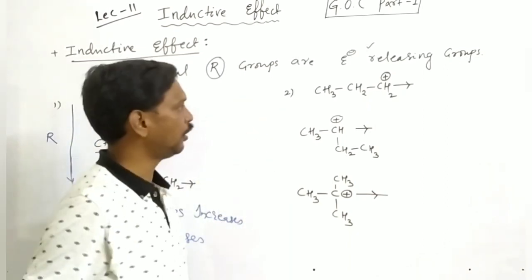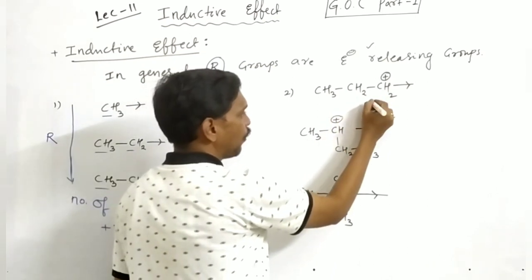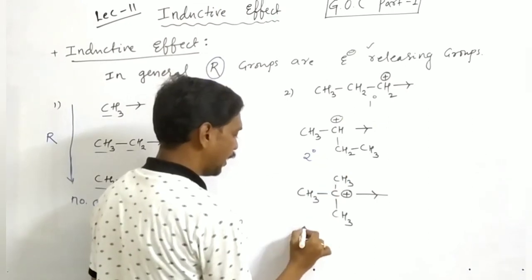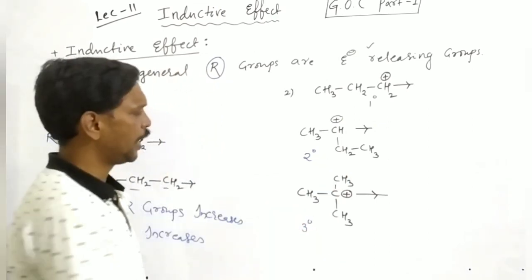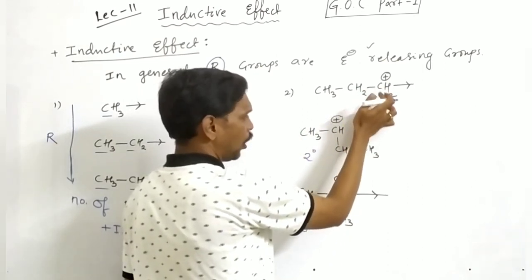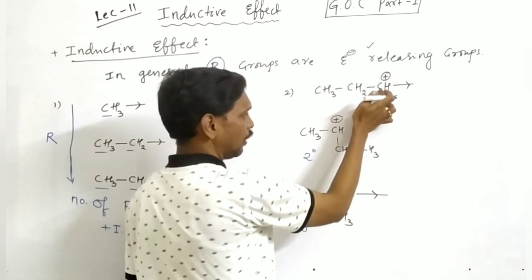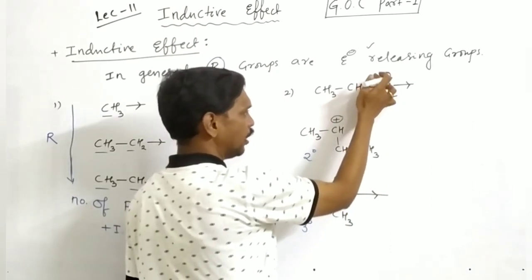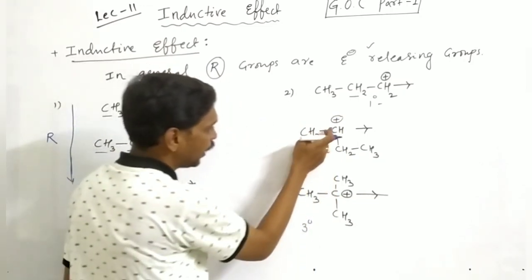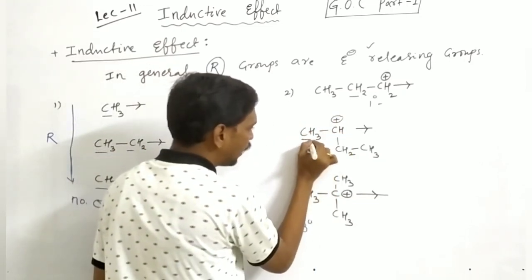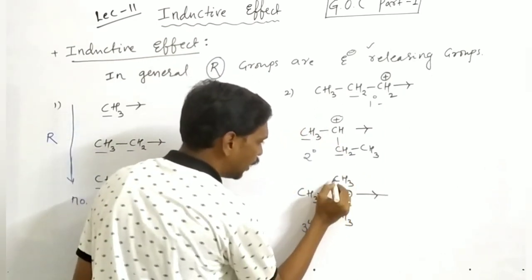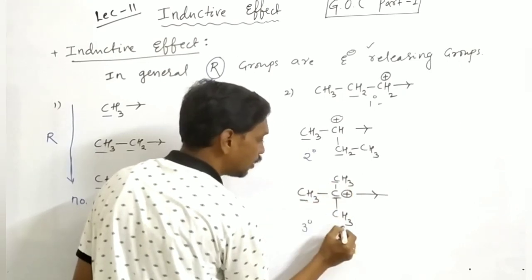In the second example, here it is a primary compound, this one is secondary and here tertiary. In the primary compound, the carbon having the positive charge is directly attached to one carbon only. But here this secondary carbon is directly attached to two other carbons. Here this tertiary carbon is directly attached to three other carbons.